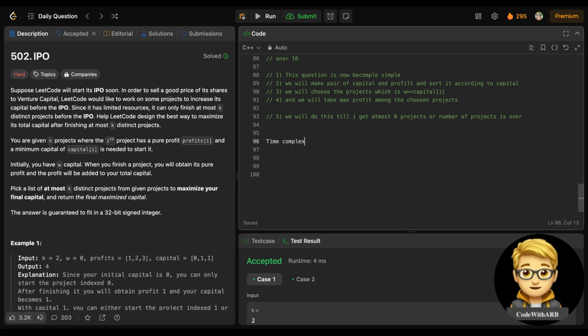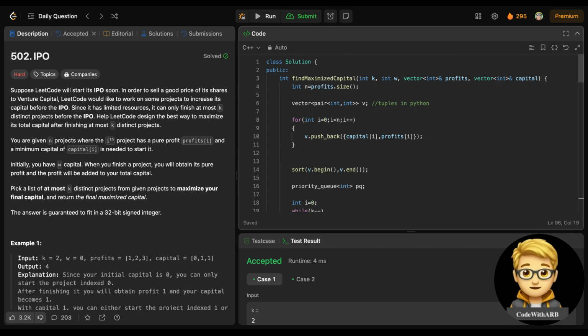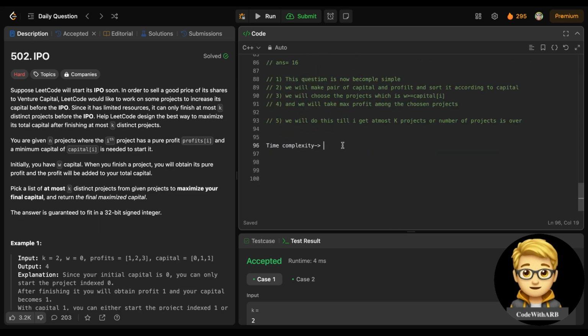what is the time complexity for this? We have done sorting of the profits and capital on the basis of capital. That would definitely take O(n log n), right?